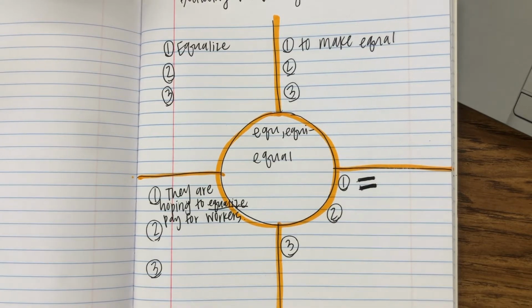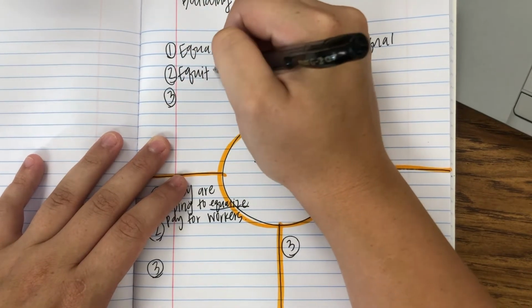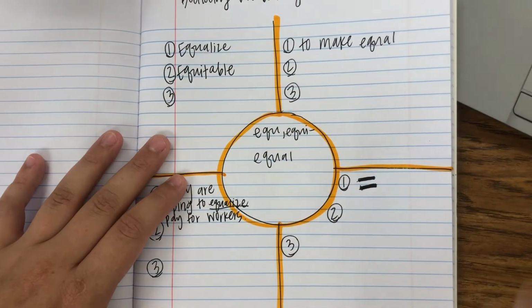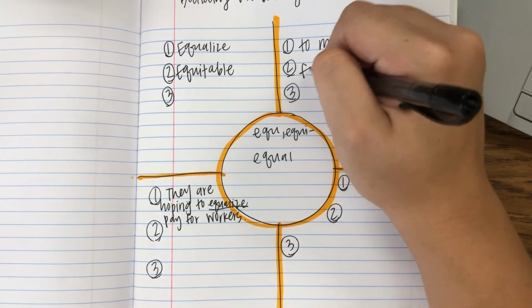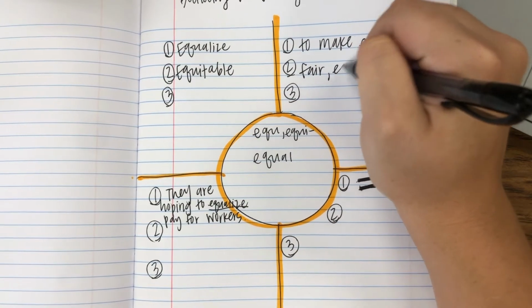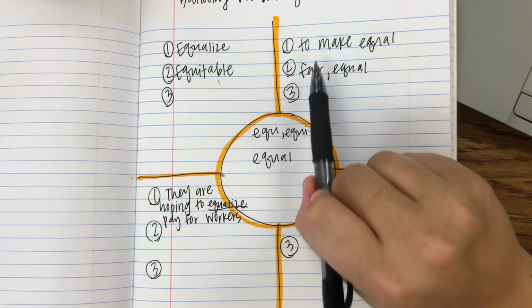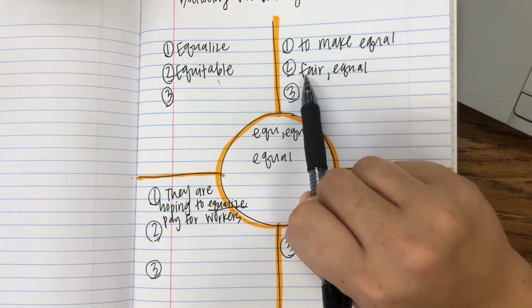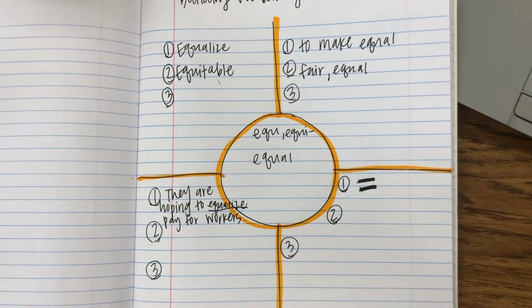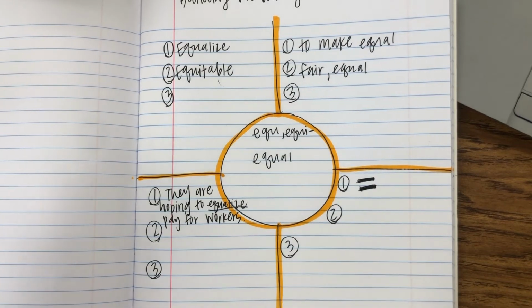Our next word is going to be equitable, and you've probably heard of the word equity, and that's also related to this. So equitable means fair and equal. You'll notice that equitable and equalize are different, right? To make equal is what equalize means. Equitable is fair, okay? So equal is not always fair, and fair is not always equal. So we're going to draw kind of an extensive picture today, but I think it will really help you to understand the meaning of this word.